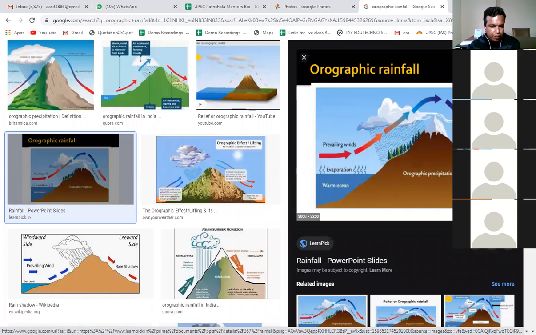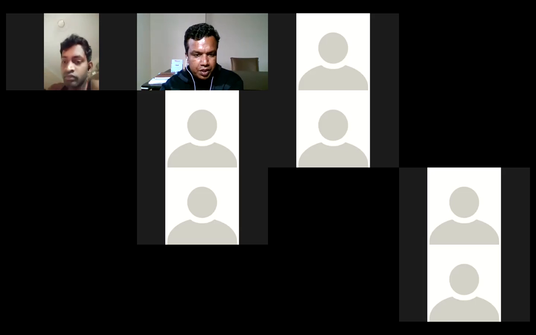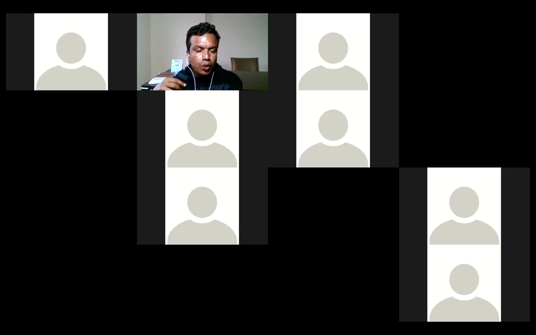So today we have discussed four points. One is what is the difference between absolute humidity and relative humidity? What is humidity and how absolute humidity and relative humidity influence the rainfall. Whenever the absolute humidity and relative humidity become equal, then there is rainfall. And rainfall occurs either when there is a decrease in the temperature or when there is addition of moisture. So two types of rainfall that we have discussed today: one is called convectional rainfall and another is called orographic rainfall.